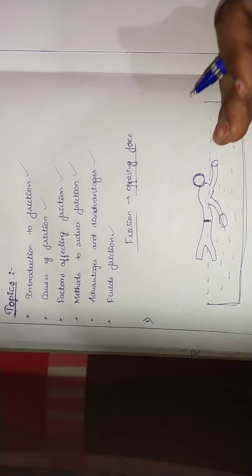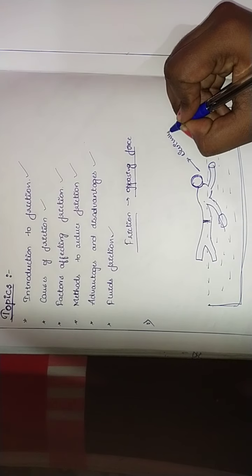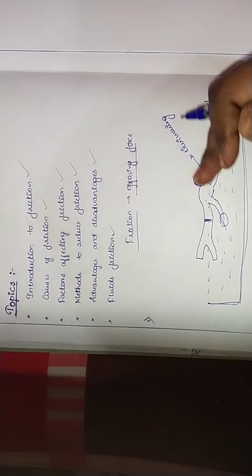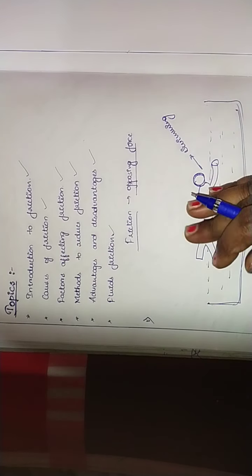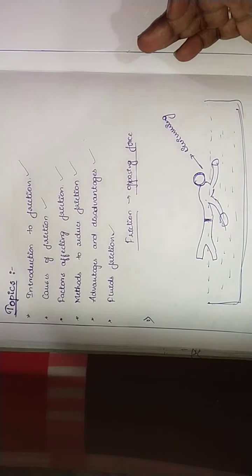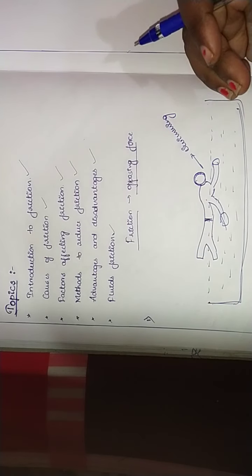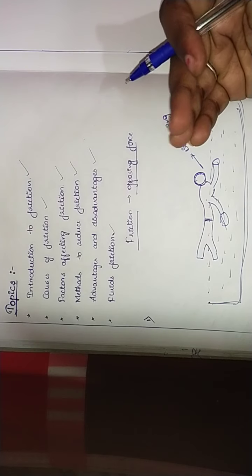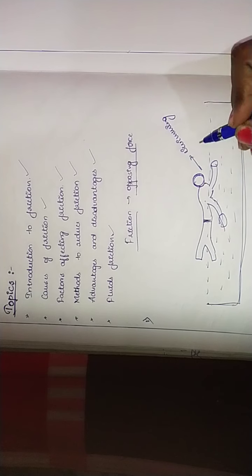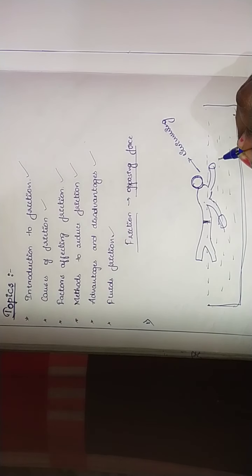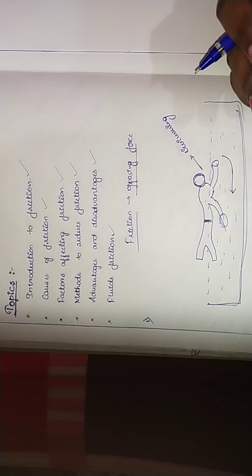When a person is trying to swim in water, what happens while swimming? He is applying some force in order to move forward. Why does he need to apply force? Because to overcome friction. While moving forward, in the opposite direction the water will be moving back, isn't it?